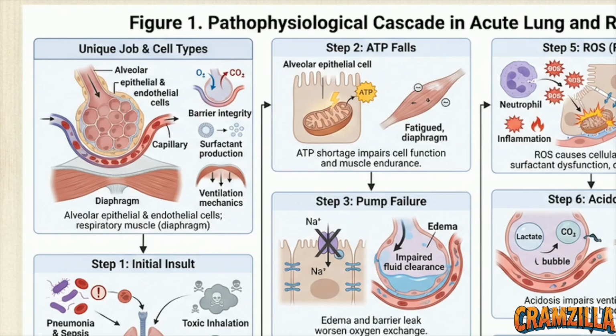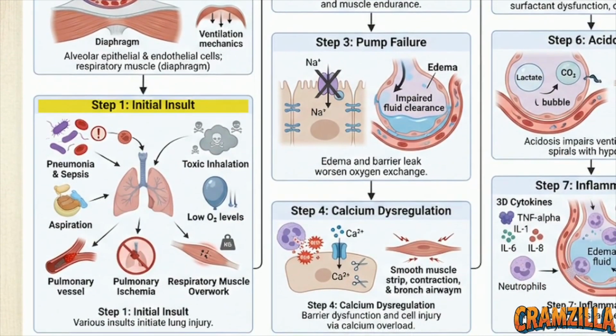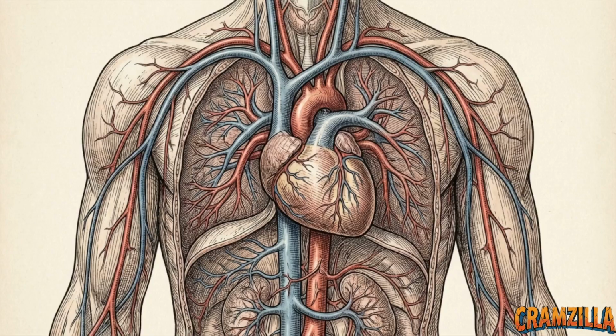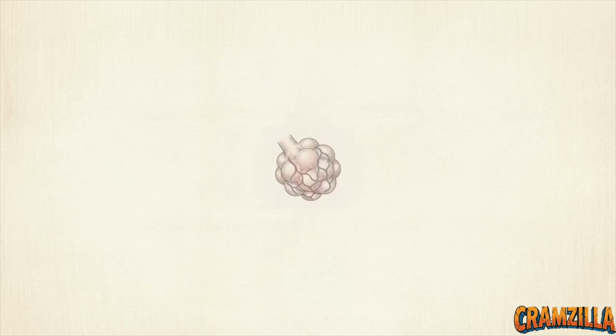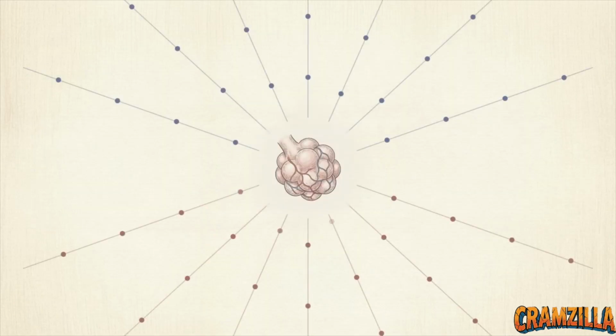Second, the mechanical diaphragm drives ventilation. Step 1 reveals diverse insults attacking these systems, including pneumonia, sepsis, aspiration, and toxic inhalation. These hazards can originate locally, like inhaled toxins, or systemically in the blood, like pulmonary ischemia. Whether the hazard breaches from the outside or from within, the respiratory system processes every one of these diverse threats through an identical structural vulnerability.